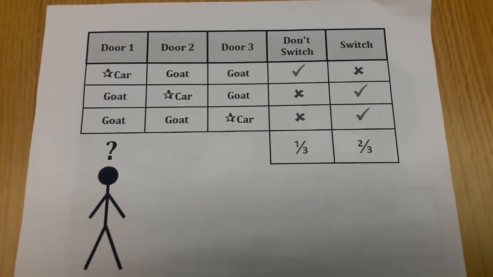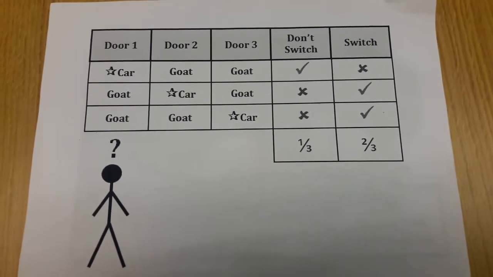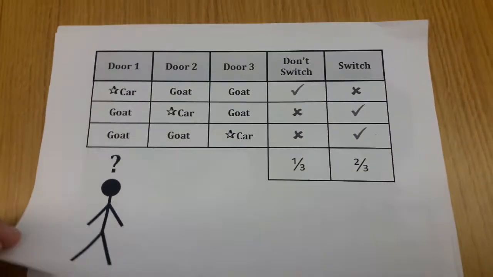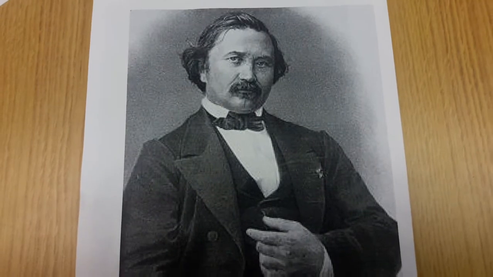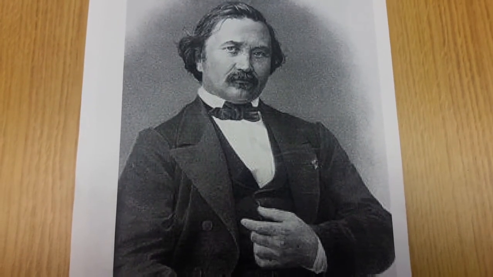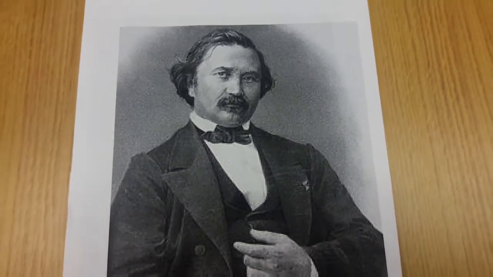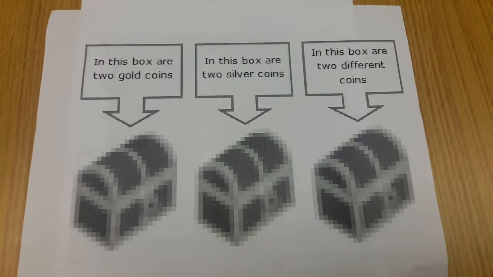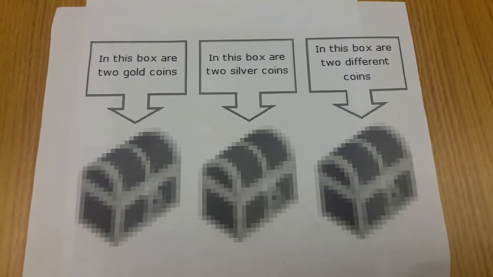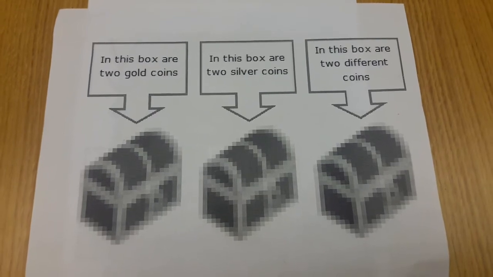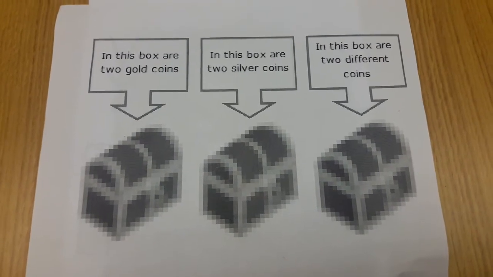Now that you know how the game show problem works, it is time to talk about the origin of the problem. The first example of the problem was in 1889 by Joseph Bertrand. His experiment was known as the Bertrand box paradox. He was a mathematician at the time. His experiment involved silver and gold coins under cups. One cup contained two gold coins, one cup contained two silver coins, and the last cup contained a silver and a gold coin. The object was to decide the probability of there being two gold coins under the cup.